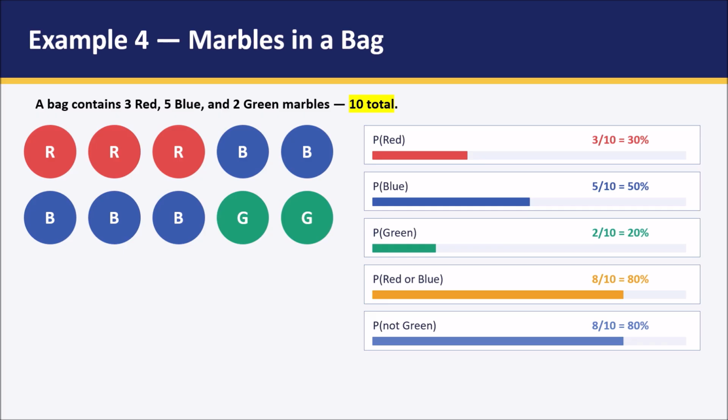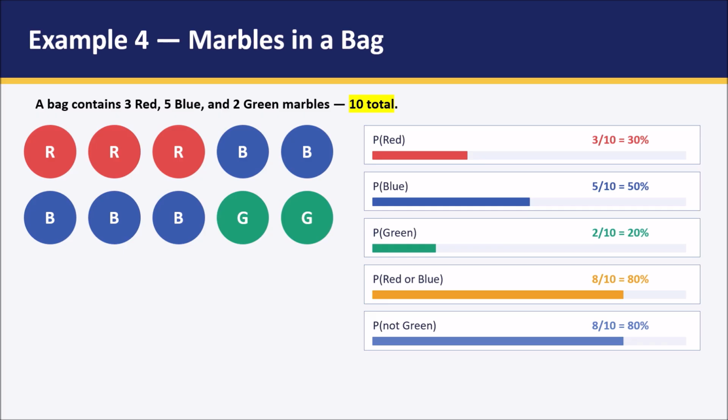Similarly, since we are having 5 blue marbles, the probability of getting a blue out of this bag is 5 out of 10, or in the simple form it is 1 out of 2, which is 50%. Similarly, since we are having 2 green marbles, the probability of getting a green is 2 out of 10, or in the simple form it is 1 out of 5, or 20%.